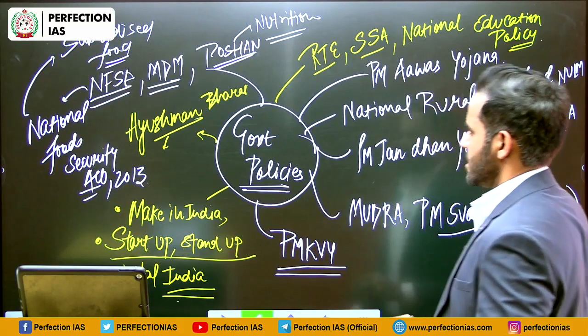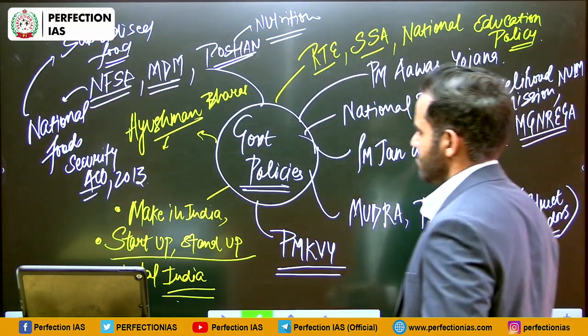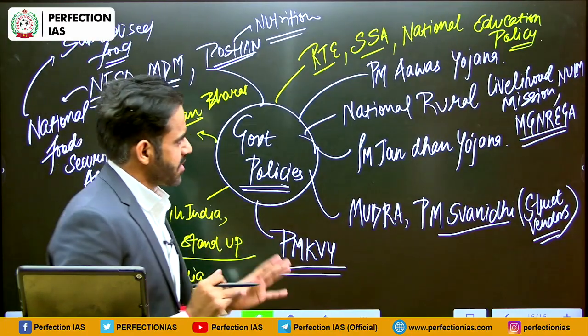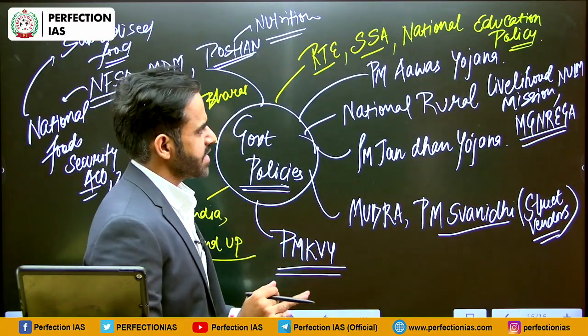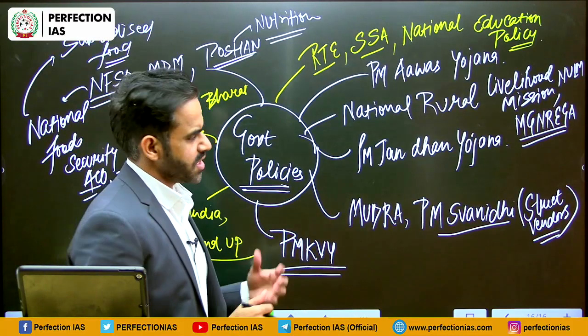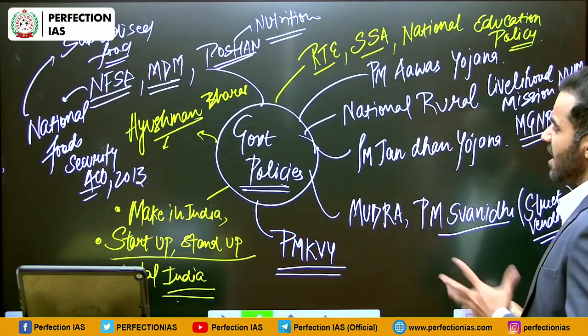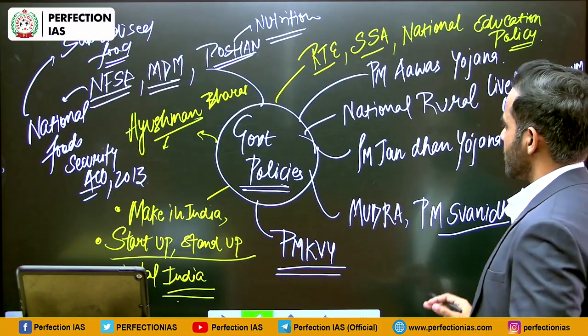Okay, these are some of the initiatives. Again, the list is not exhaustive. You can add your own points, but you should have at least some points on your fingertips so that you can answer the question in a much better manner. Apart from that, your schemes should be multidimensional.